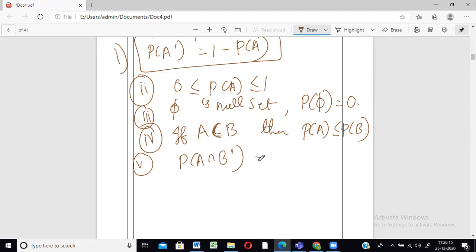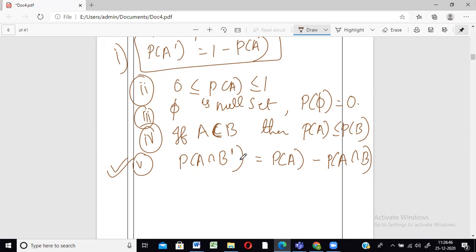The probability of A intersection B complement will always be the probability of A minus the probability of A intersection B. This can very well be explained with the help of a Venn diagram, but right now we're not doing Venn diagrams. So this one property you can remember, which you may be using while solving problems. Whatever remains is called B complement.